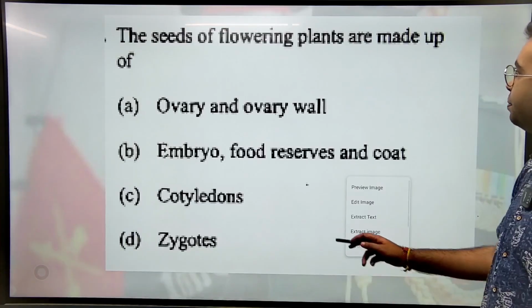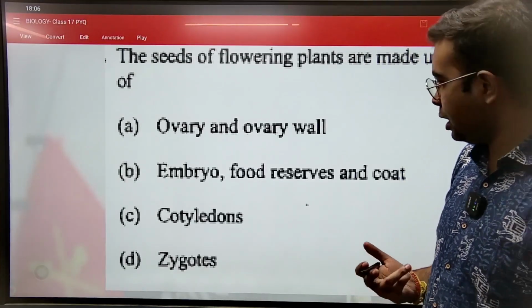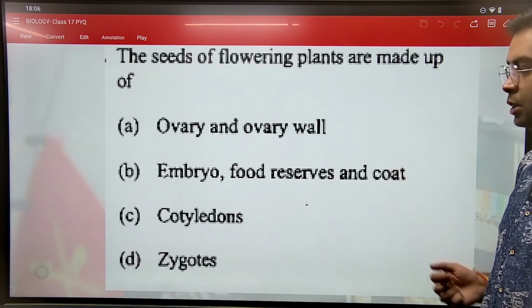The seeds of flowering plants are made up of what? ये तो क्वेश्चन पहले भी किया है हमने. So I am hoping that you know the answer already. It's option B. Embryo, food reserves, and the coat.